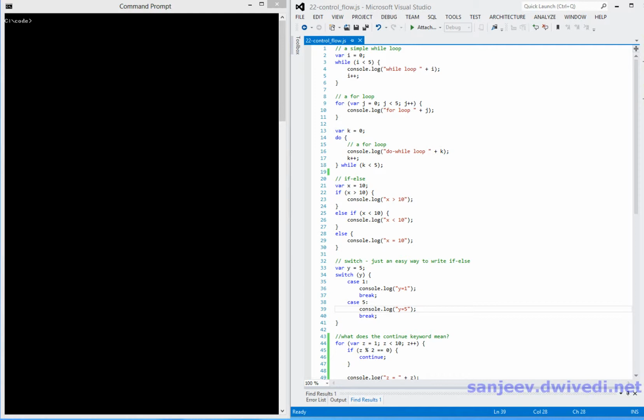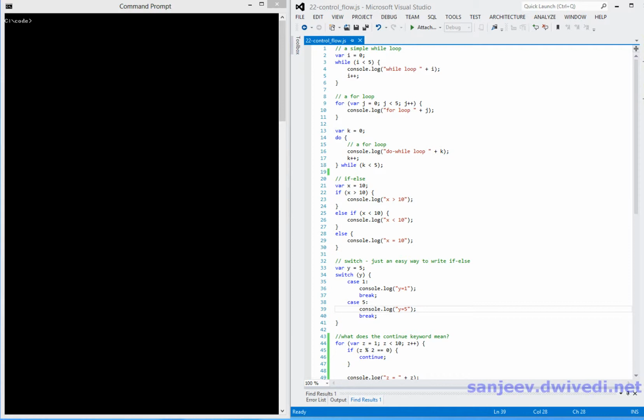What I mean is, there might be points in a program where you may want to ask input from the user, perform some actions, and go back to asking input from the user. You might want to perform this operation over and over again. Or you might have questions to ask users, such as, are you sure you want to do this? And take one action versus another based on the user response. Programmatic constructs that allow you to perform repetitive actions or conditional actions are known as control flow statements.